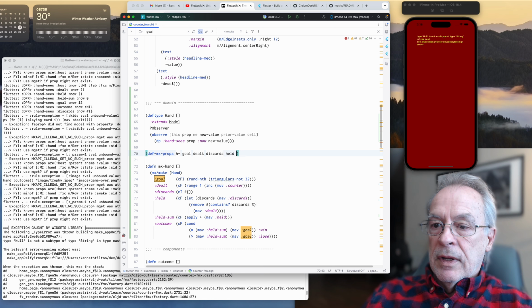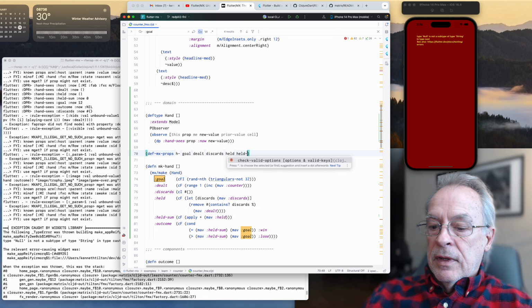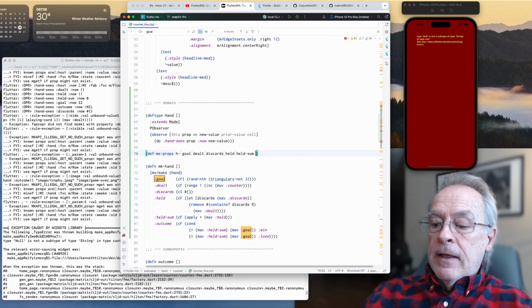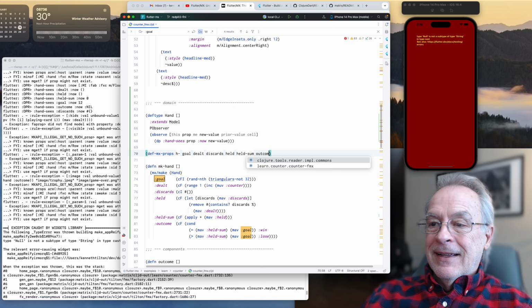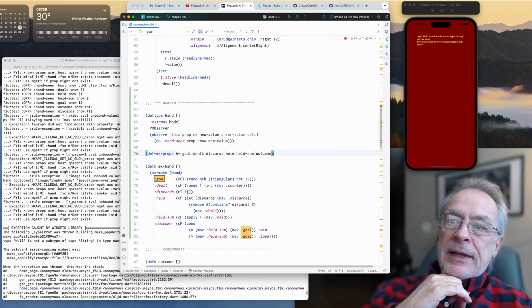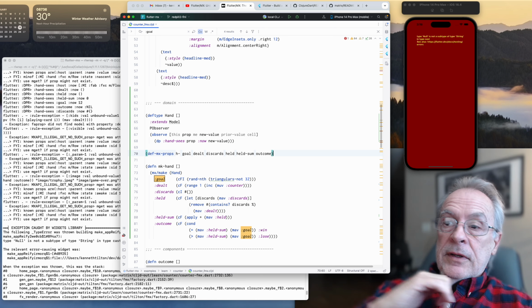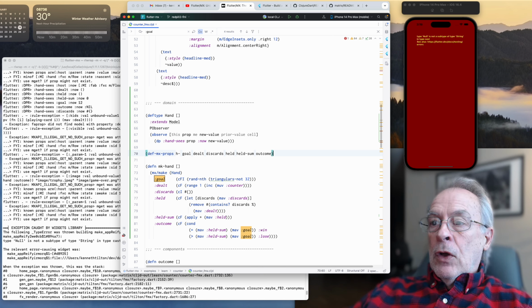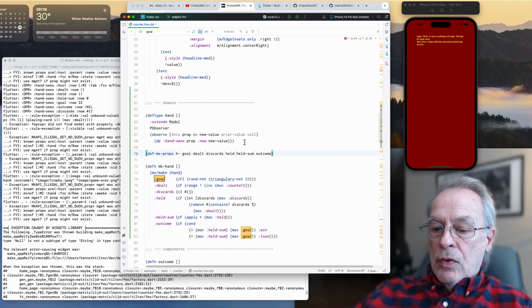Might as well do them all. I'm pretty sure I used them all. By the way, one of the things I'm demonstrating here is the ease of refactoring. Now, where was I?